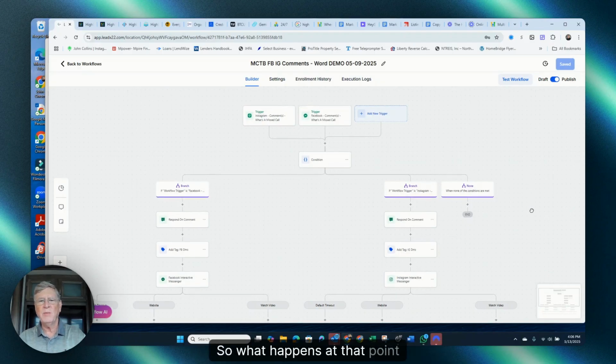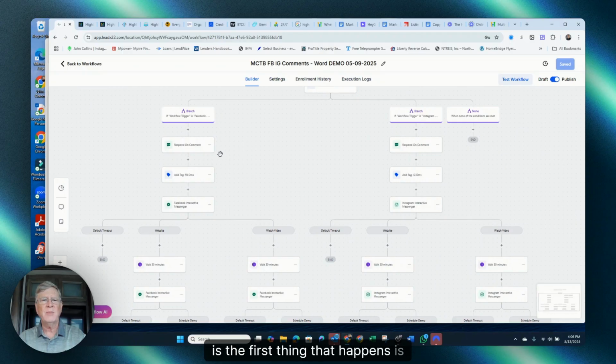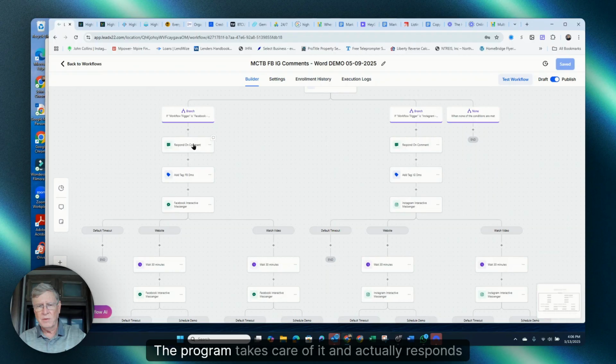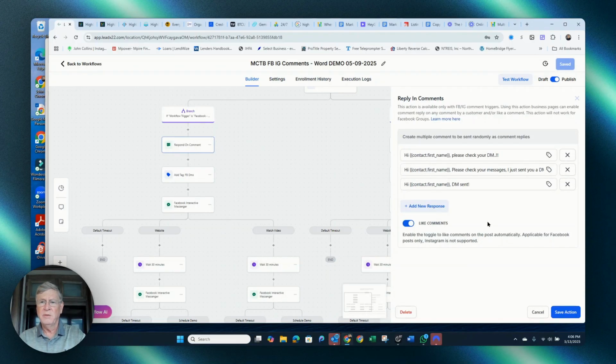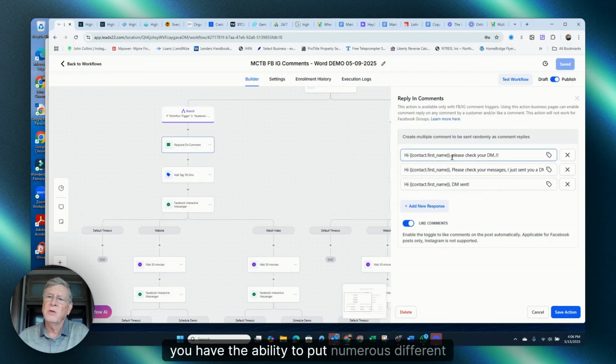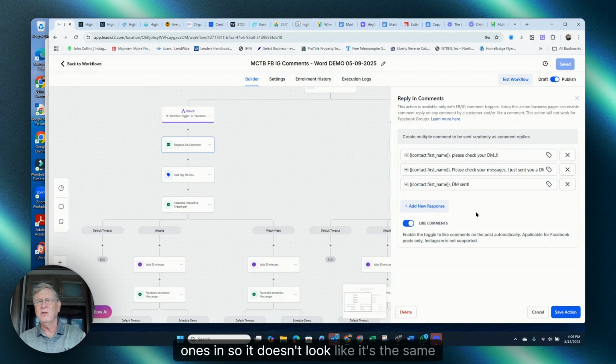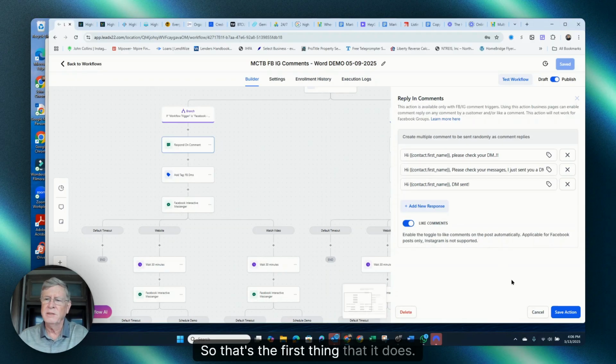So what happens at that point is the first thing that happens is we respond automatically through the program. The program takes care of it and actually responds to their comment. And you have the ability to put numerous different ones in so it doesn't look like it's the same automated comment on everybody who commented on that post. But then it can also like the comment. So it likes the comment and then it responds to the comment. So that's the first thing that it does.